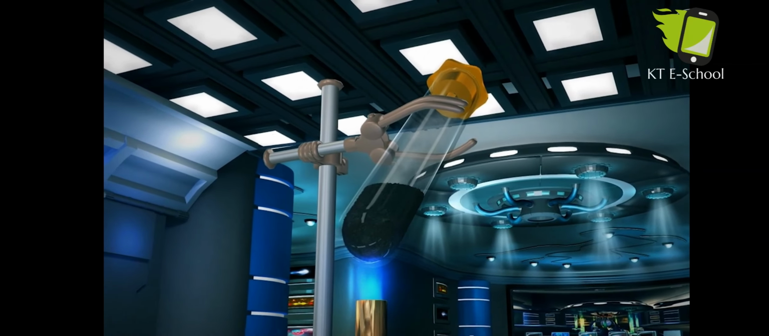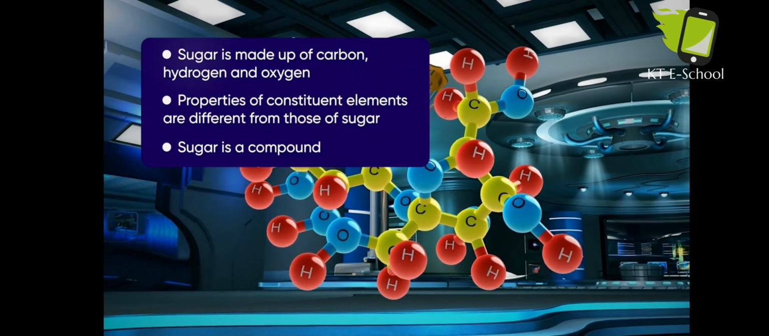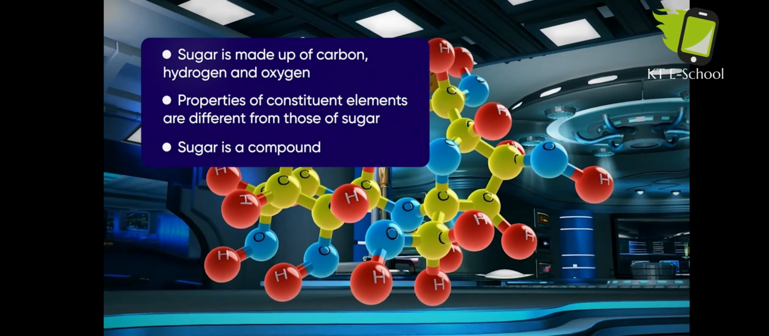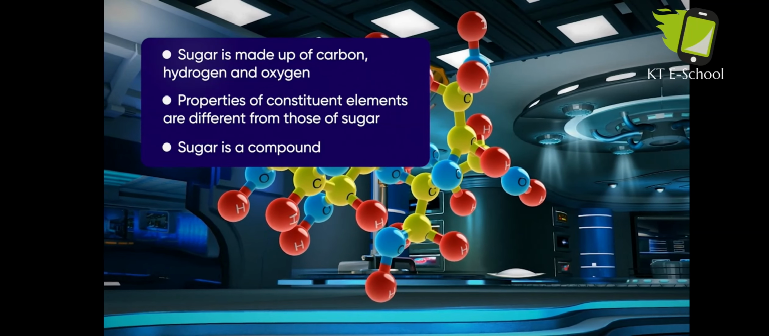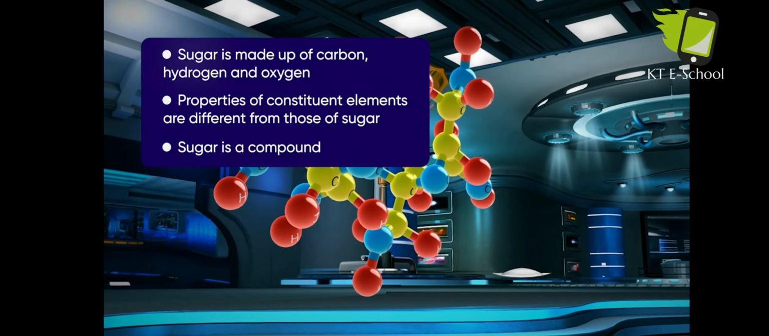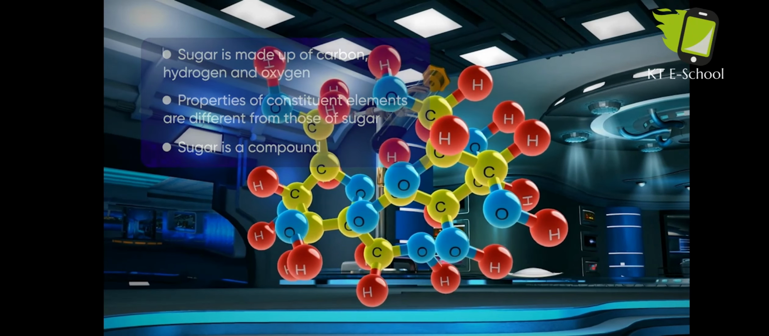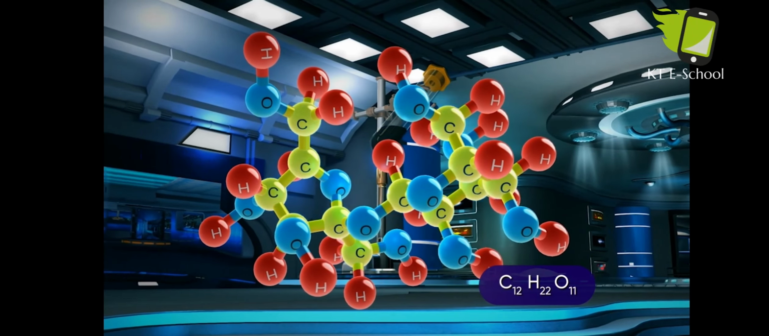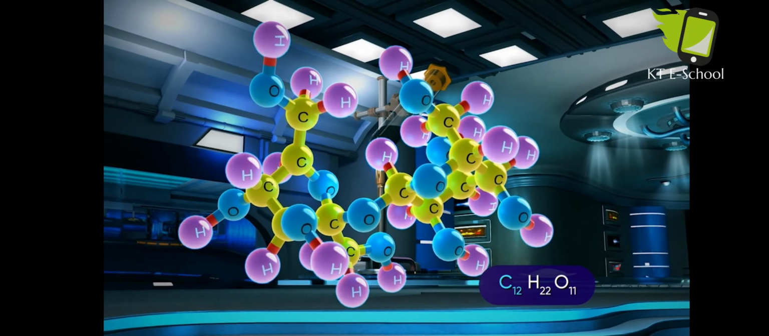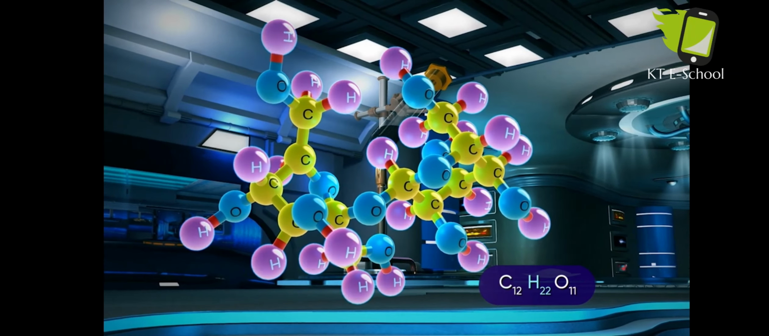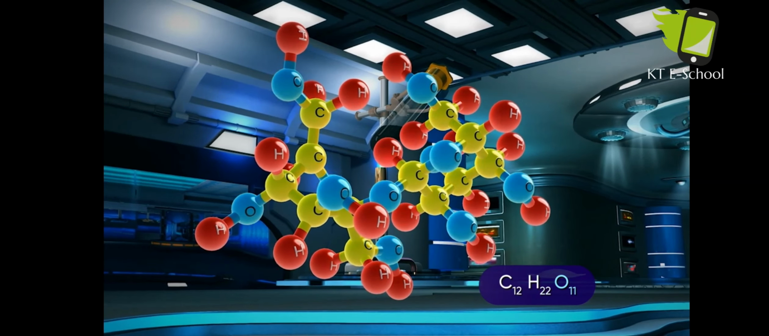Hence, we can say that sugar is made up of carbon, hydrogen, and oxygen. But the properties of these elements are different from those in sugar. Thus, sugar is a compound. One molecule of sugar is made up of 12 atoms of carbon, 22 atoms of hydrogen and 11 atoms of oxygen.